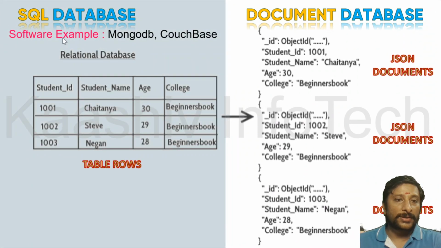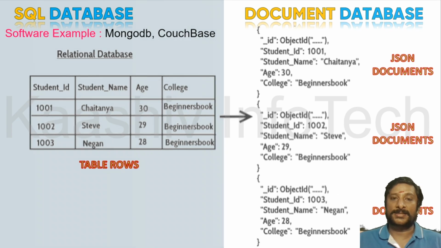So as I told you, this is a typical example, MongoDB, Couch database. They will be utilizing this kind of JSON format. The same data, the rows, are converted into JSON documents here. Every record will have an ID. You got the student ID is 1001. Student name is Chaitanya. Student age is 30. College it's beginners. So this is how your table format is converted into JSON documents.